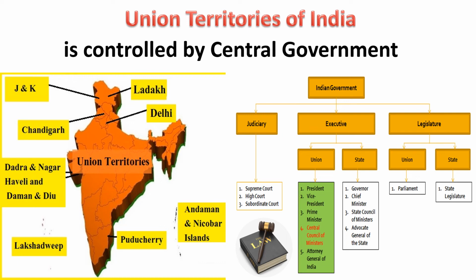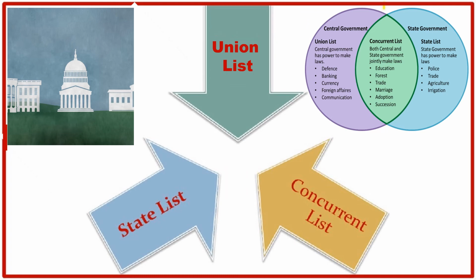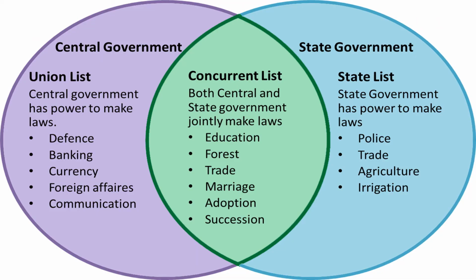Now, let us understand the division of power between the central government and the state governments. The Constitution clearly spells out the distribution of legislative powers and functions between the union government and the state governments in three lists. They are the union list, the state list, and the concurrent list. The union list includes all the subjects which are of national importance like defense, finance, foreign affairs, trade, and so on. The central government makes law on these subjects.